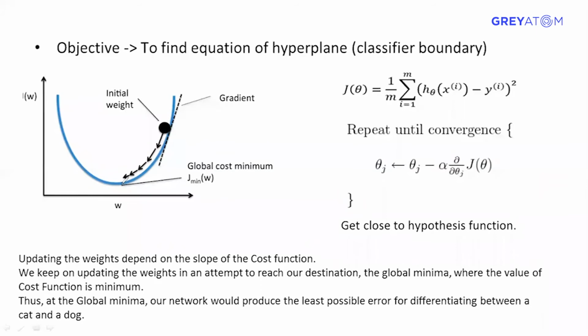Let me answer that question. He has asked, how do you decide what learning rate to take? How do we find if we are at local minima or global minima? Basically, in case of a neural network, you need not find whether you are at a local minima or global minima, because you use batch gradient descent. What is batch gradient descent? You provide batches. Suppose you have 124 examples, so you will pass 30, 30, 30 examples.